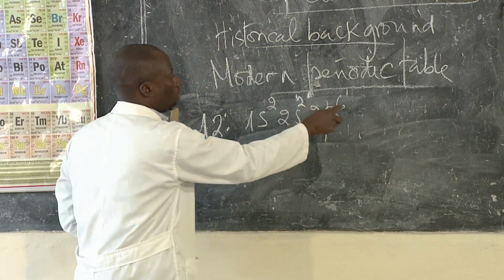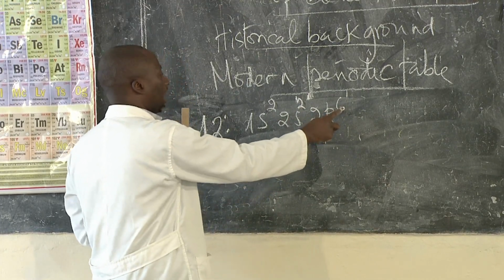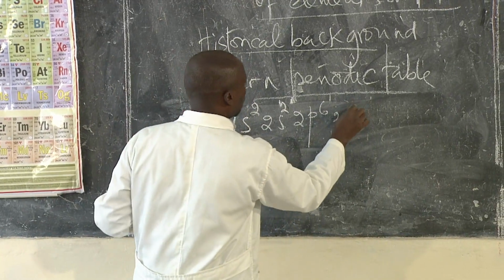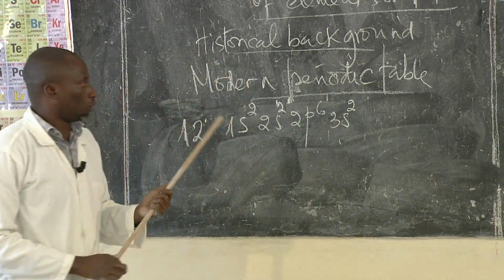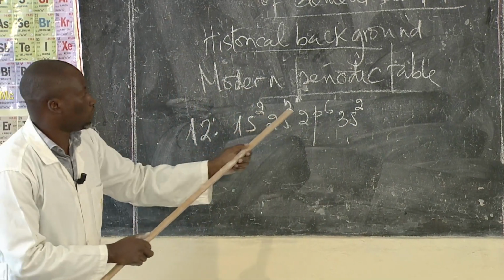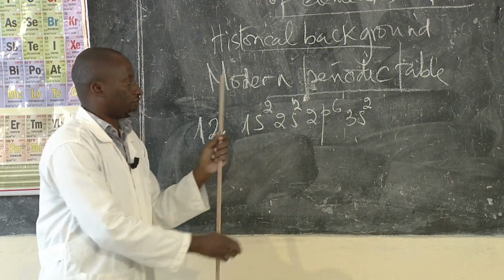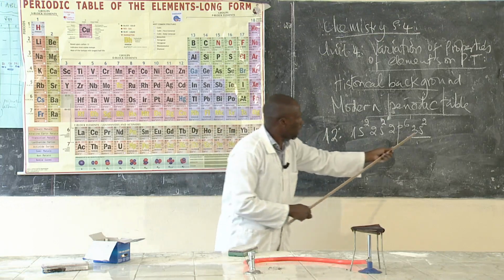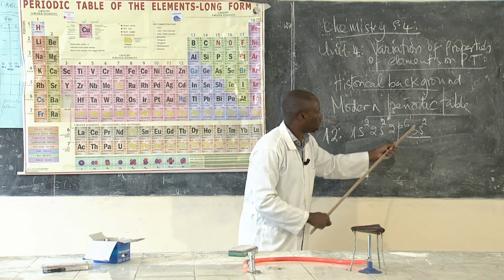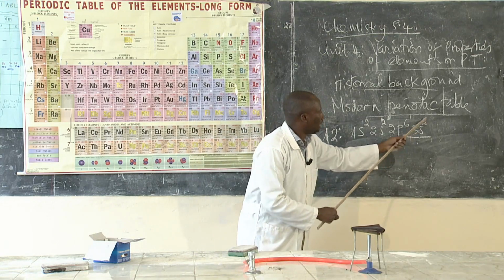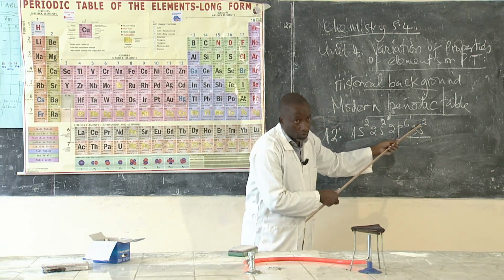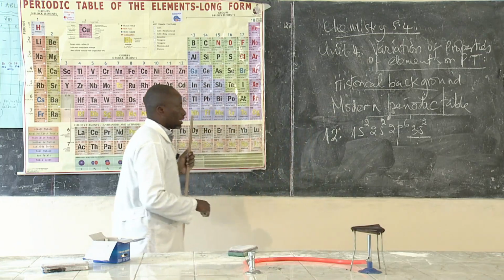So these are 4. When you add, this is 10. Then we have 3s2, so these are 12 electrons: 2, 4, 10, 12. This is why it is called the s block: the valence electrons are in the s orbital, and therefore it belongs to the s block.